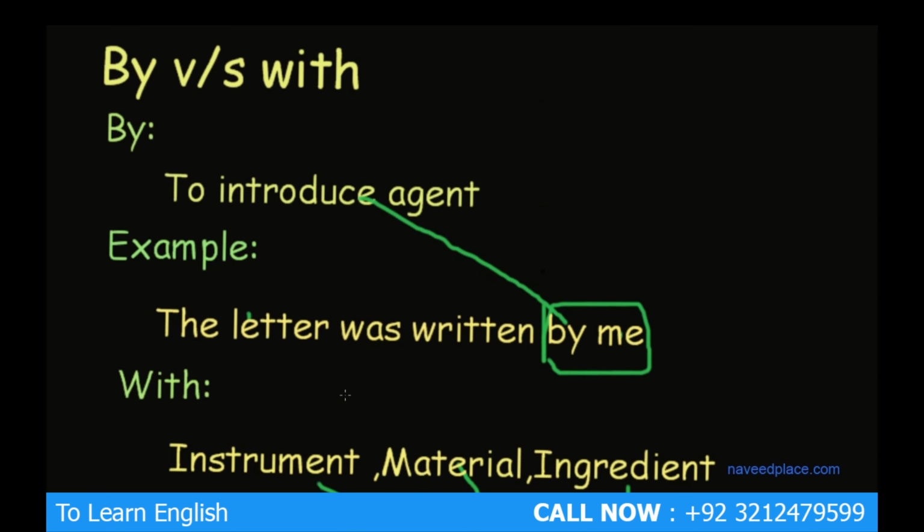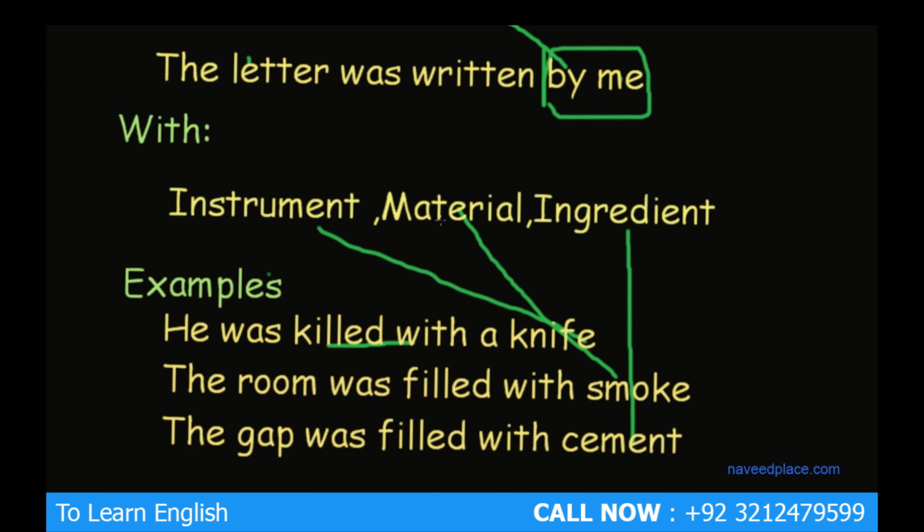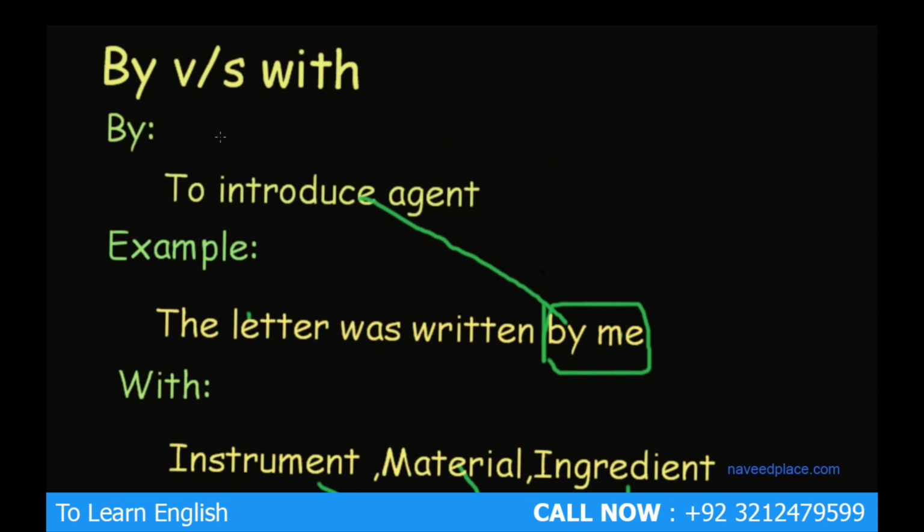So why do we use by? To introduce the agent. We use with for instrument, material and ingredient. Getting me? So this was a lecture on by versus with.